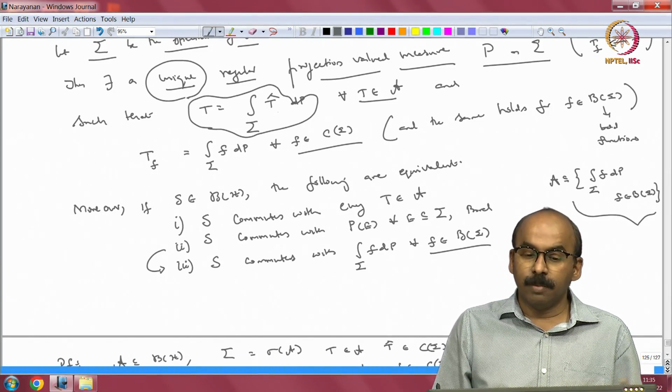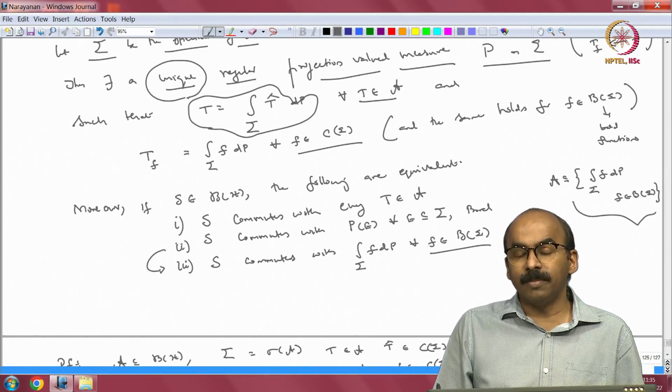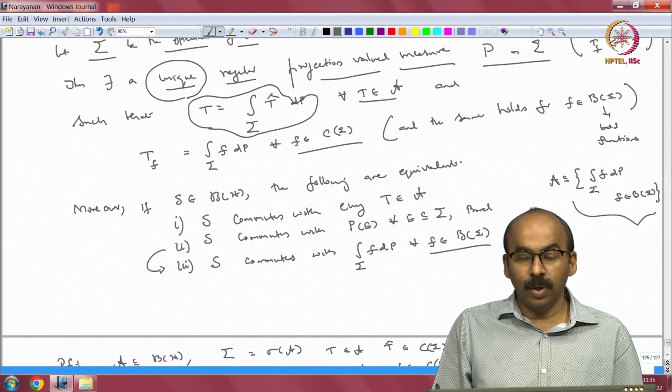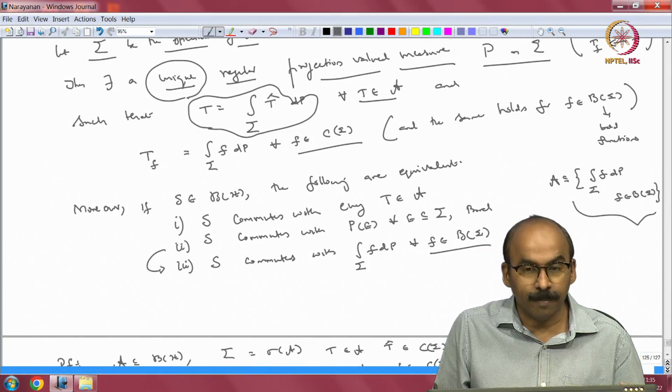The projection valued measure comes from extending the continuous functional calculus we had earlier to L infinity functional calculus. Okay. So, that is the trajectory we have taken.